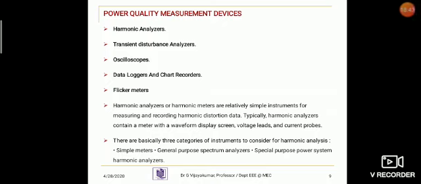In general, the quality of the supply is measured through the harmonic analyzer, transient disturbance analyzer, oscilloscope, data logger and chart recorder. The last one, flicker meter. The first one, either harmonics analyzer or spectrum analyzer. The harmonic analyzer has several capabilities.